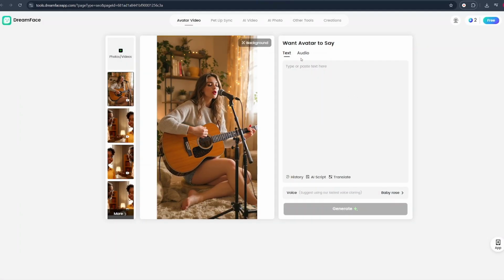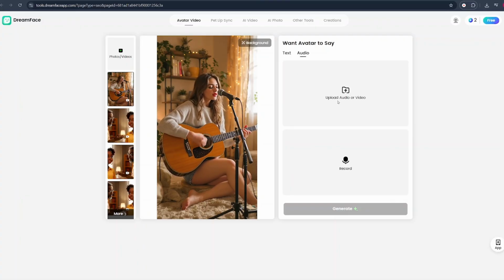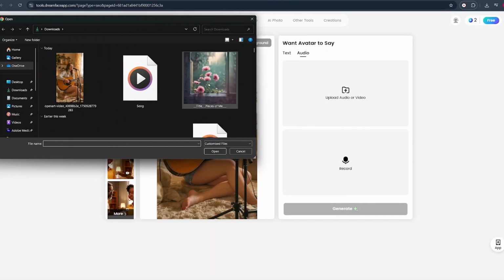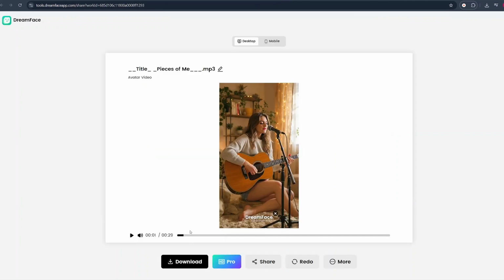Once the video is selected, just click on Audio, click on Upload Audio, choose from device and select the full audio that you've generated in Suno. From there, just click on Generate. So this is the video that we've lip synced in DreamFace AI. Let's play it to hear the way it sounds.